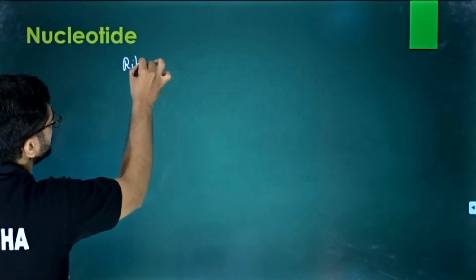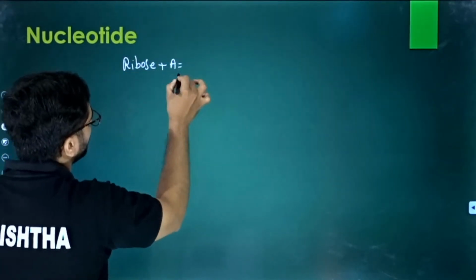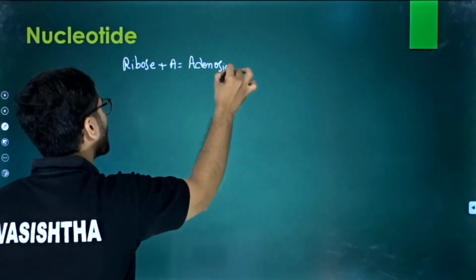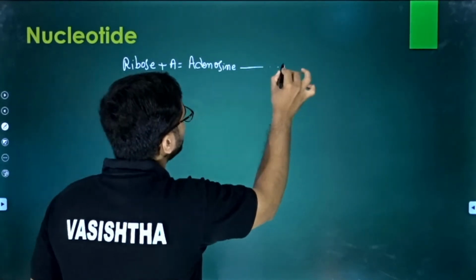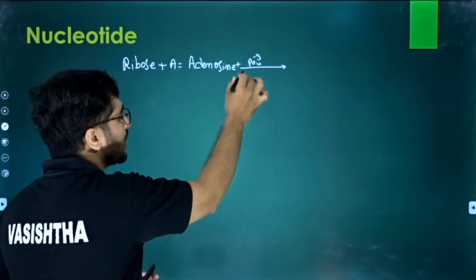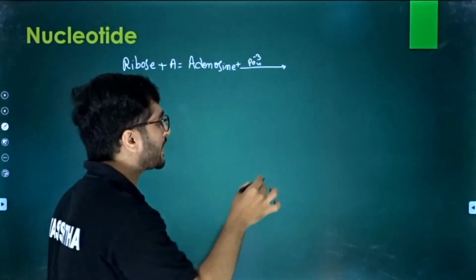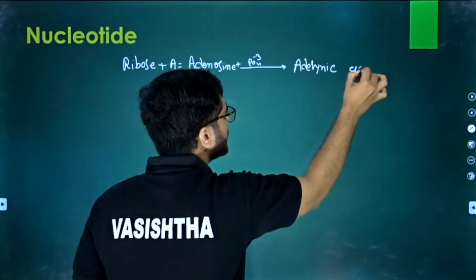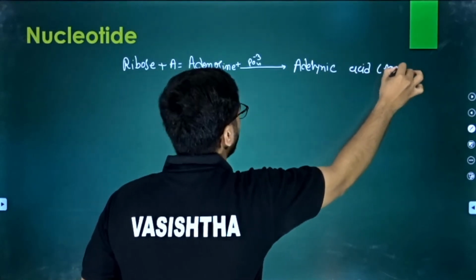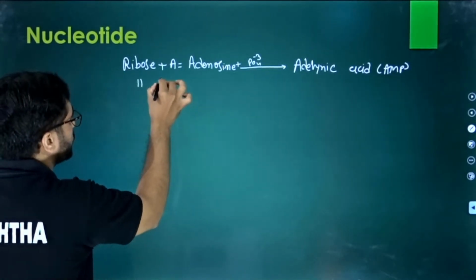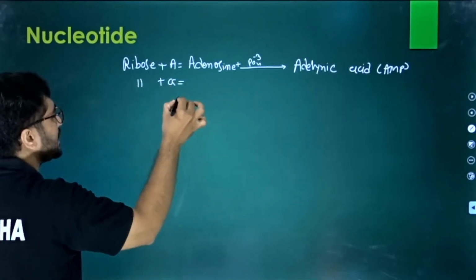Very easy. See, if you have a ribose and you have adenine, then the substance is known as adenosine. And if we place one phosphate here, this is a nucleoside. When you add a phosphate, that is a nucleotide, and now it is known as adenylic acid or AMP, then ADP, then ATP. In the same way, if we put guanine instead of adenine, then what is it?